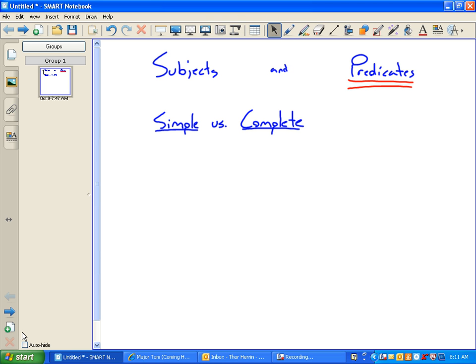As we go forward, you're going to hear two different kinds of subjects and two different kinds of predicates. In the videos we watch and the workbook exercises you do, we'll talk about these two different kinds, simple and complete. You're going to have simple subjects and complete subjects, and simple predicates and complete predicates.